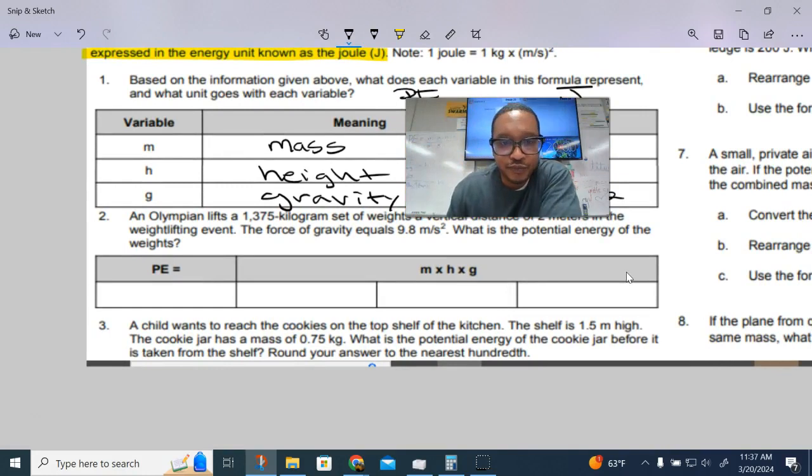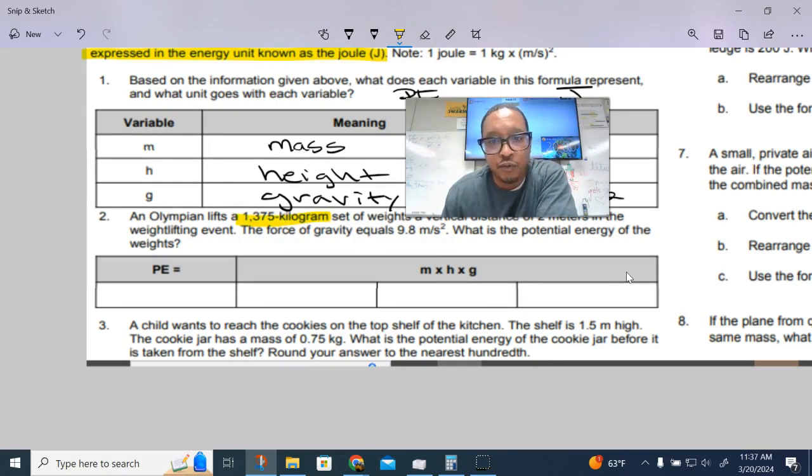Okay, now an Olympian, and I'm gonna show you how I read through these. So an Olympian lifts 1,375 kilograms of weights, vertical distance of 2 meters. Now you see how as I'm reading all the numbers, I know that's probably what I'm looking for, right? So I'm already highlighting, or you're like, oh, I don't have a highlighter. Don't worry about that. Here we go. At a weightlifting, the force of gravity equals, so gravity is equal to 9.8. You can just do that. What is the potential energy, right?